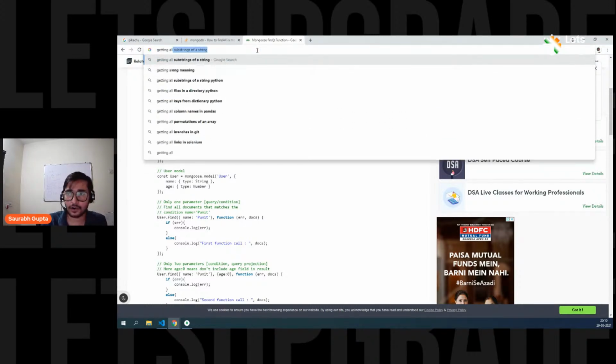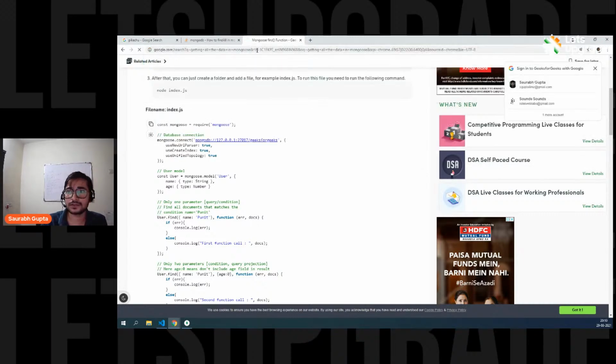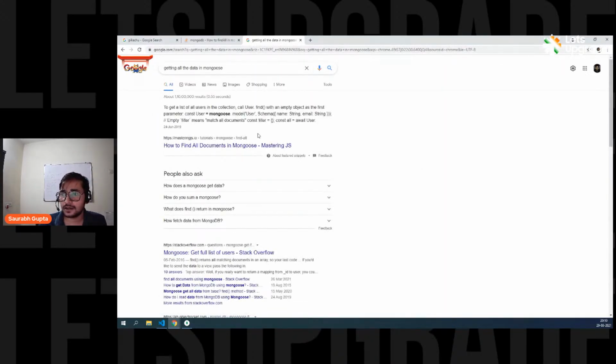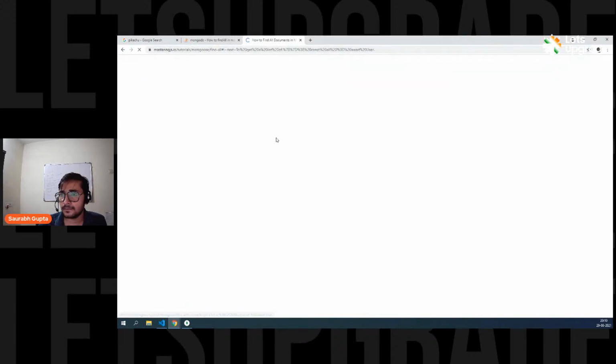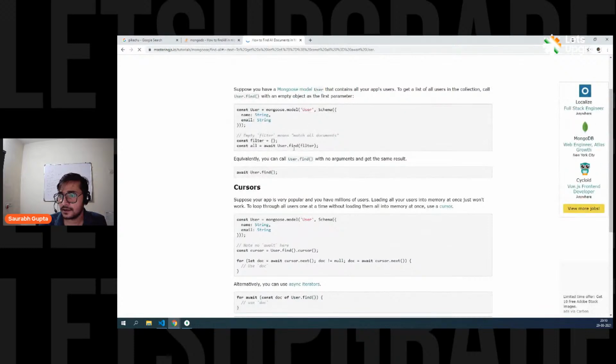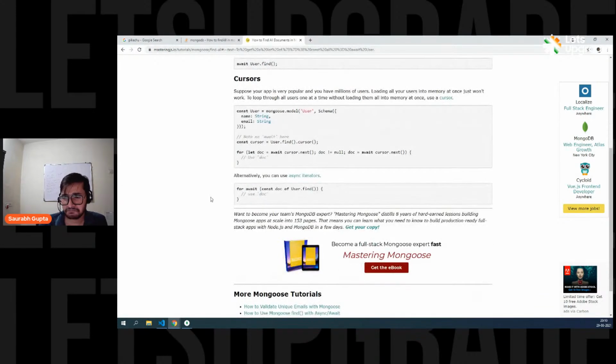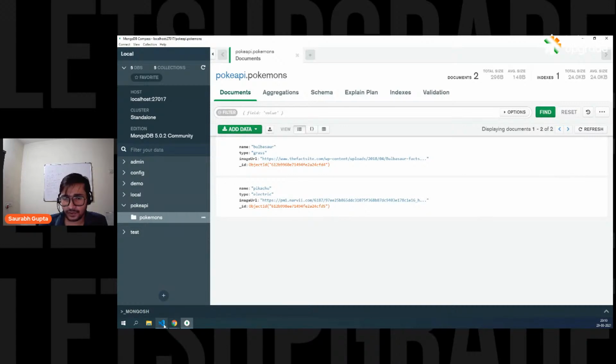Let's see, getting all the data in Mongoose. See, they are simply using find. That's it. They are simply using find. What is our problem then? Is there some issue going on?